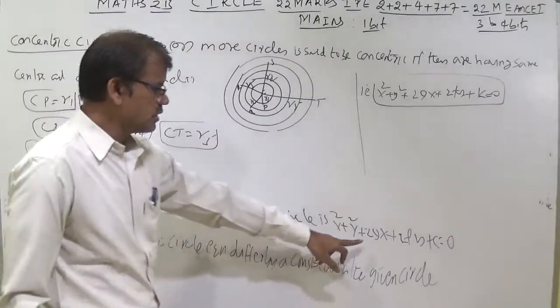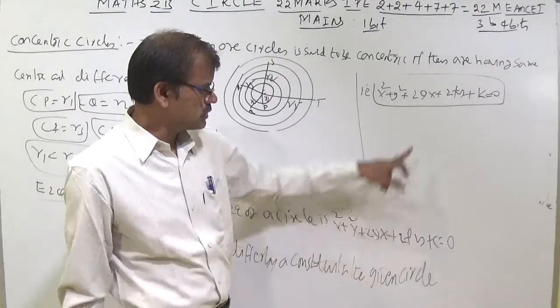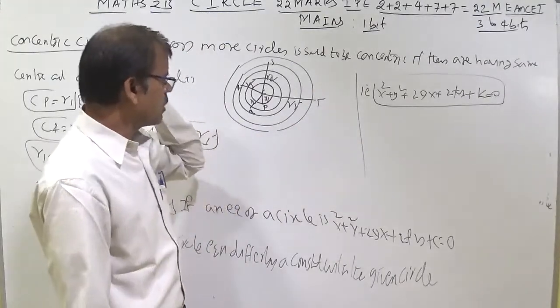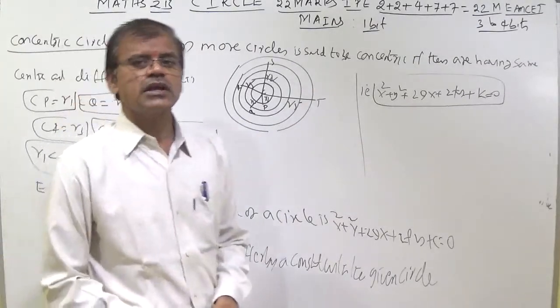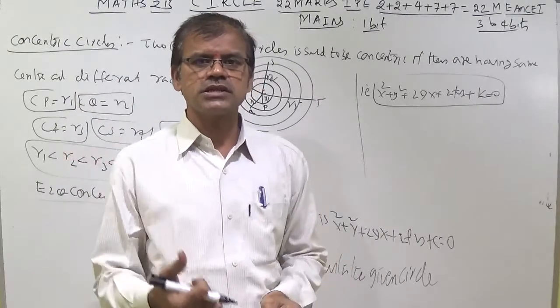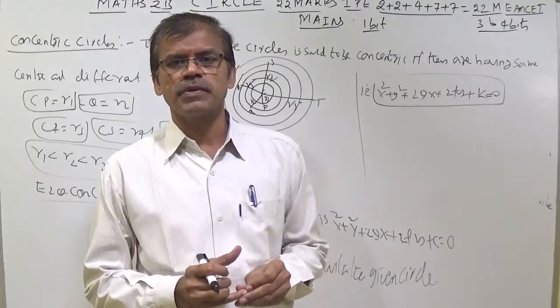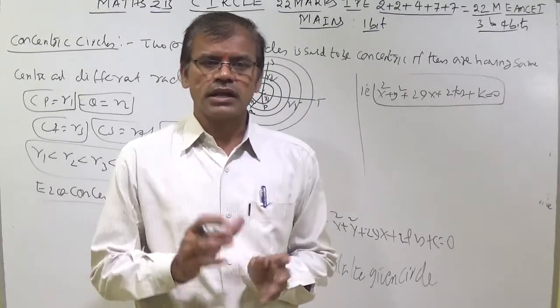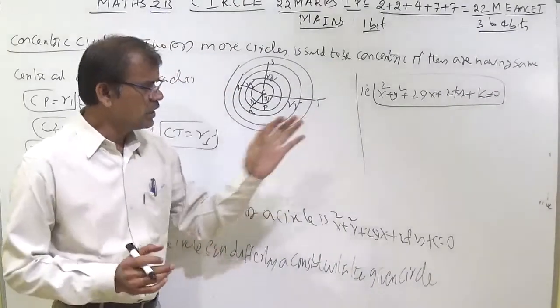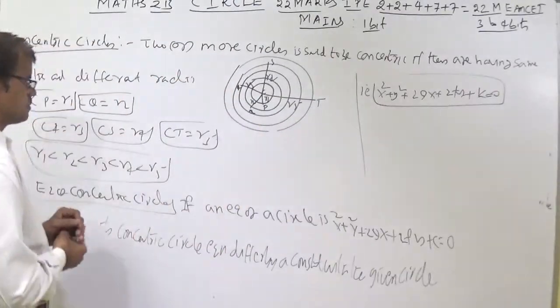So minus g and minus f should not change. The change is possible in the radius only, g square plus f square minus c. The radius depends upon the constant for the original circle and for the next circle also. That is why only the constant changes.